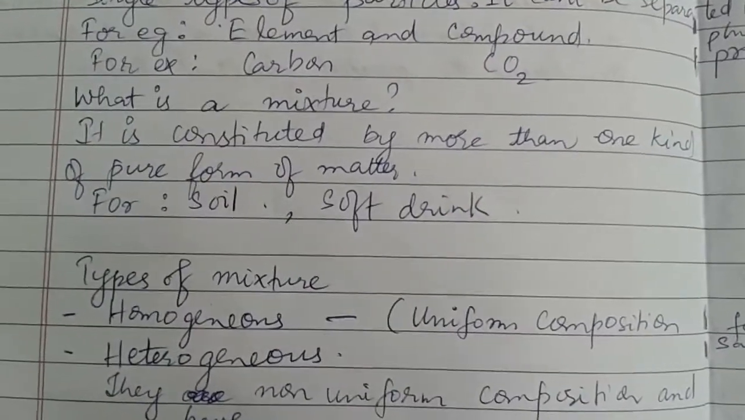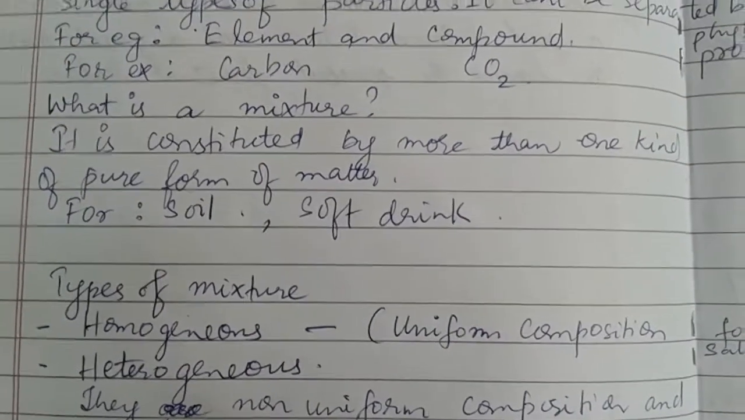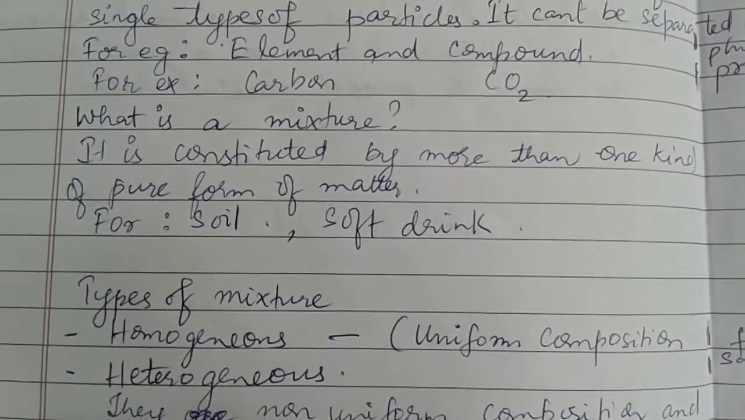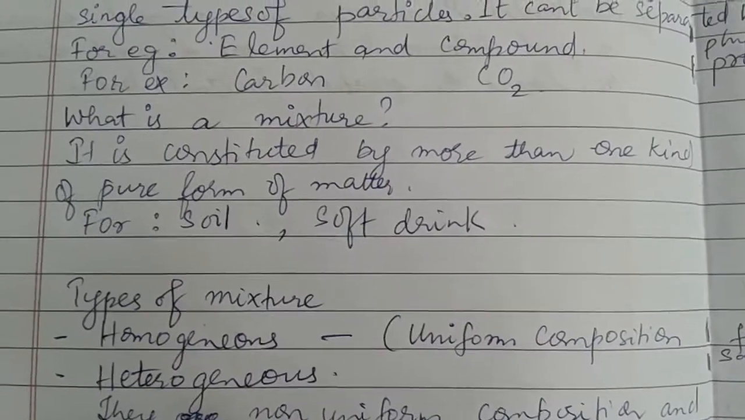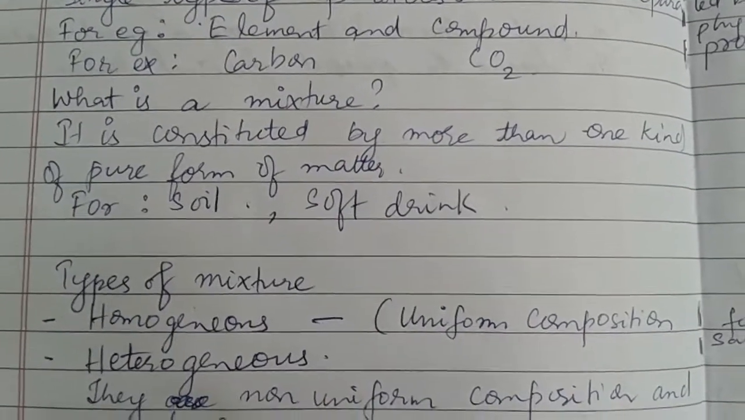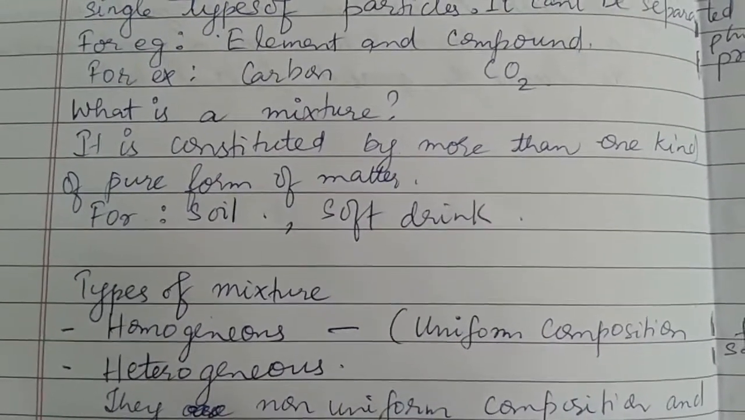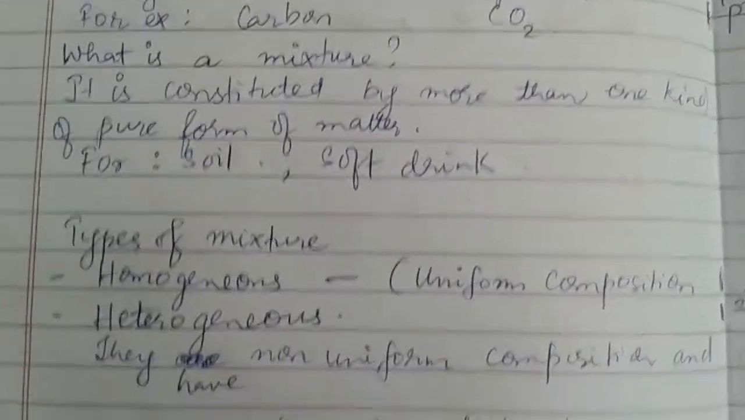Now the next topic we have is what is a mixture. A mixture is a substance which has more than one type of pure form of matter. For example, we have soil and soft drink.